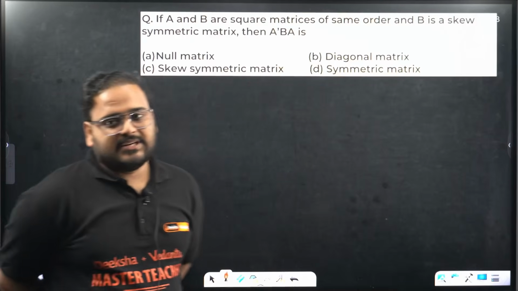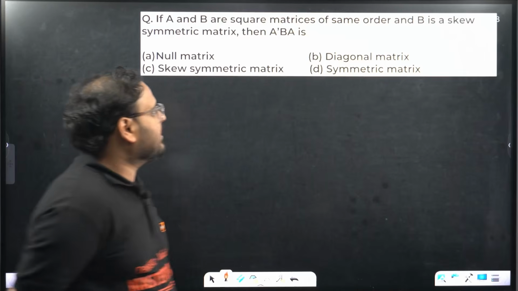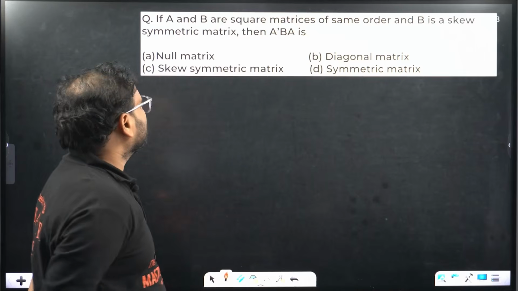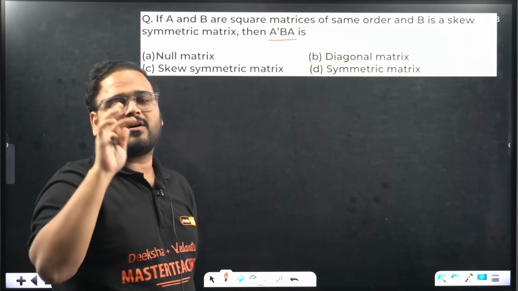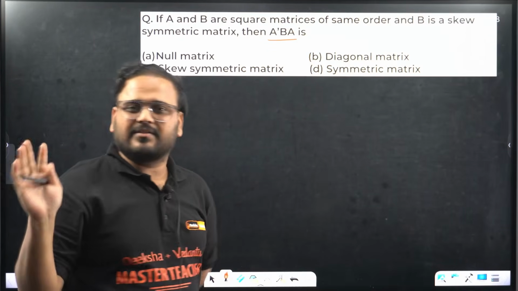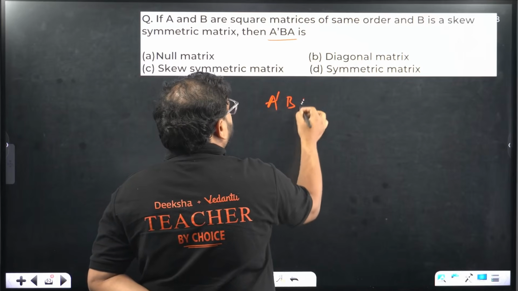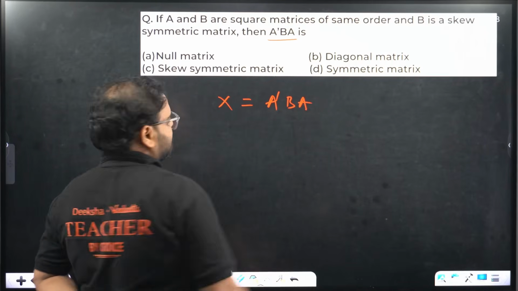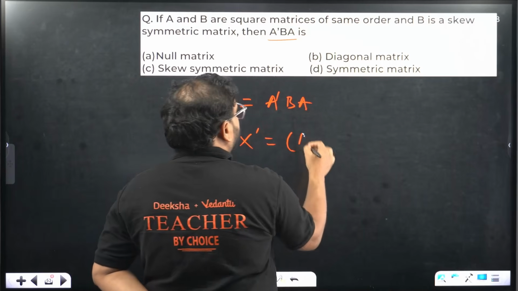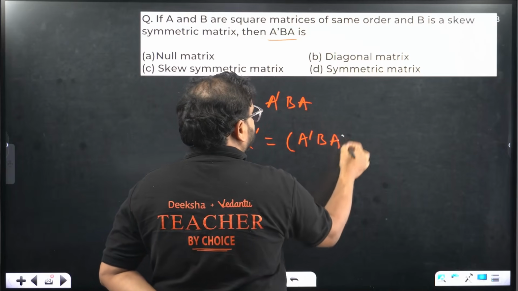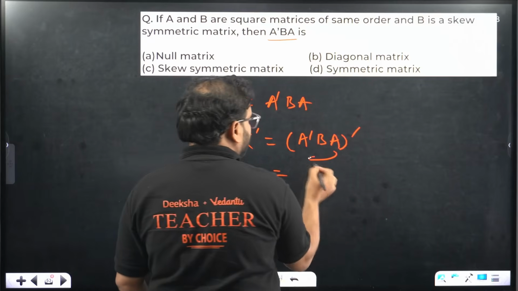Another problem, CET problem again, CET PYQ. A and B are square matrices of the same order and B is a skew symmetric matrix. Then A dash B A. Whenever you find this kind of expression, A plus B or PQ plus QP, whatever it is, always write this A dash BA as the matrix X. Assume it like that and apply the property of transpose. X transpose will be A dash B A. Here we can use the reversal law. This A will come front, will become what?